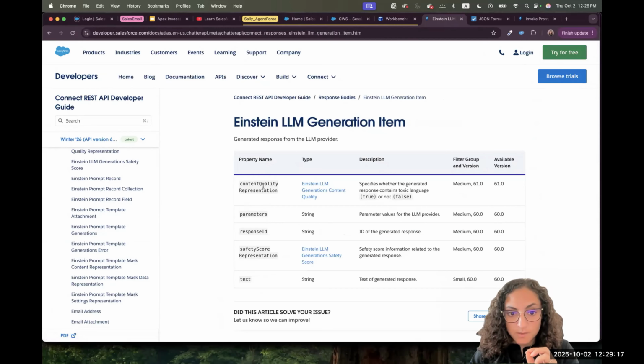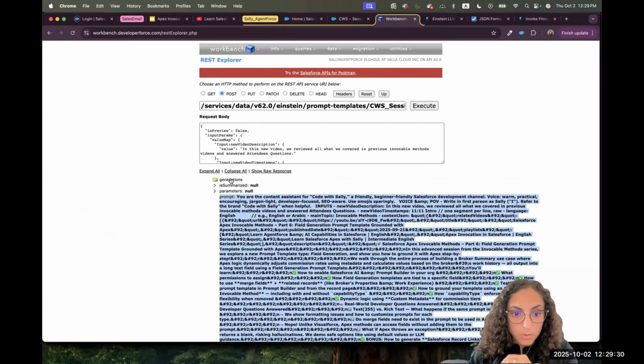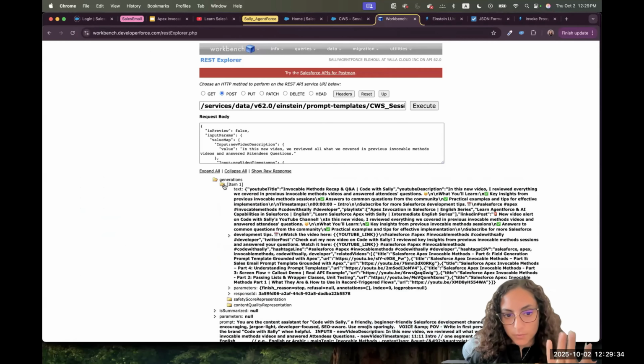Each generation has content quality, parameters, different parameters, but what we care about is the text, and that's the text for the response coming from the LLM. So if I open this folder, it's an array. So the first item of the array, you'll find that this is the text. This is the response coming from the LLM.